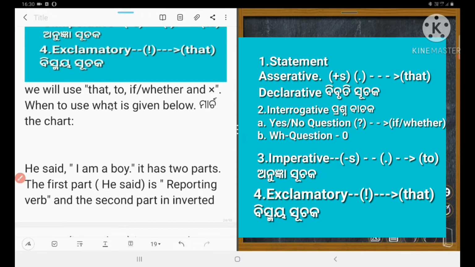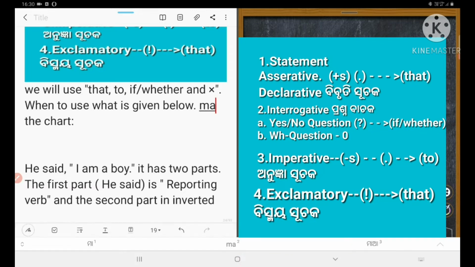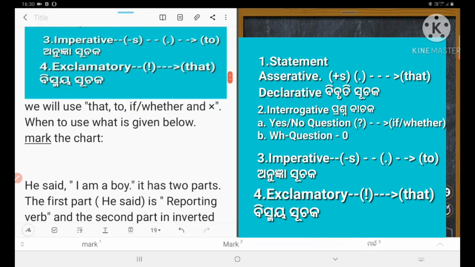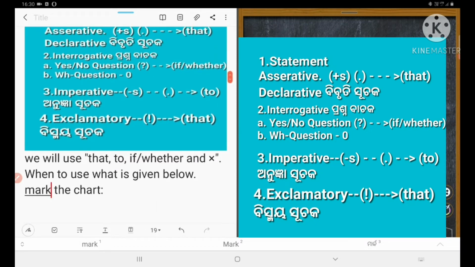So, when to use what is given below. Mark the chart below. This is the chart. Could you understand? So here is the chart, and mark what to use and when to use, as given above. This is the chart. Could you understand?